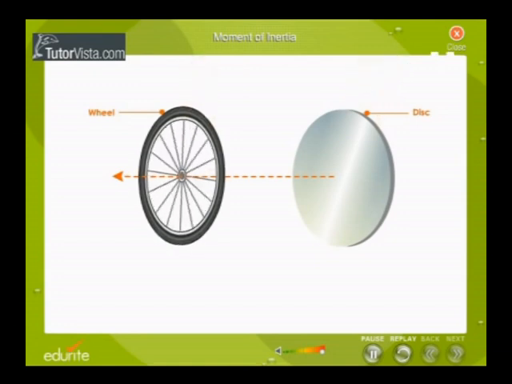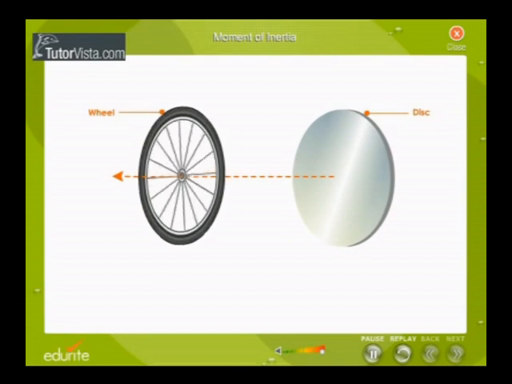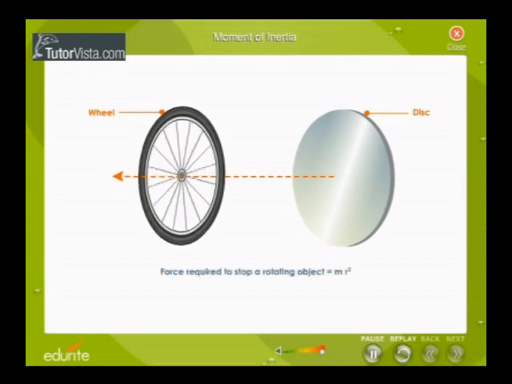The solution is, you can observe here. See, the disc is stopped and the wheel is still rotating. It is very difficult to stop the wheel. That means the force required to stop the wheel, as an object, is mr square.